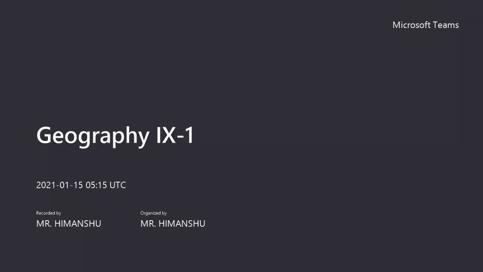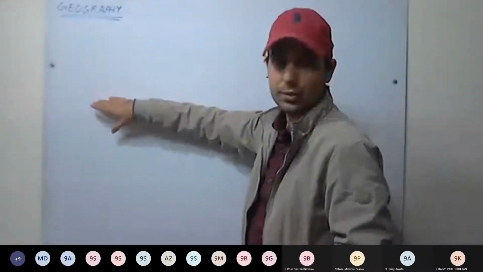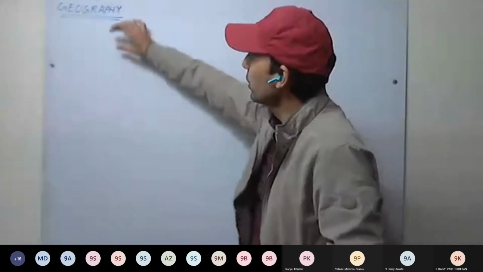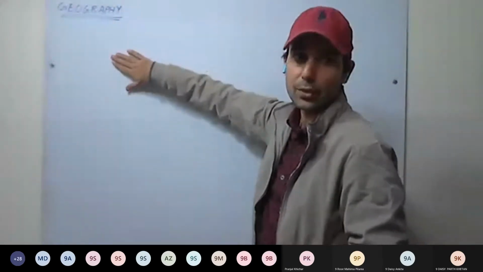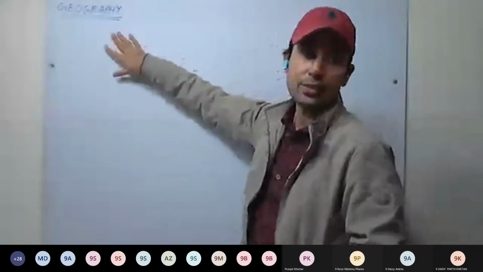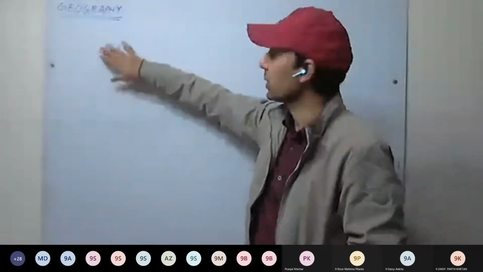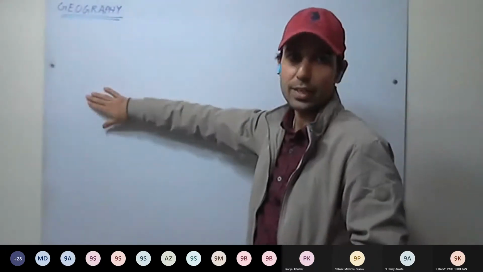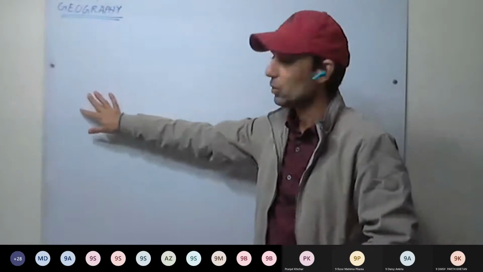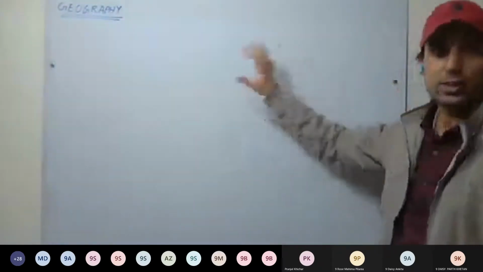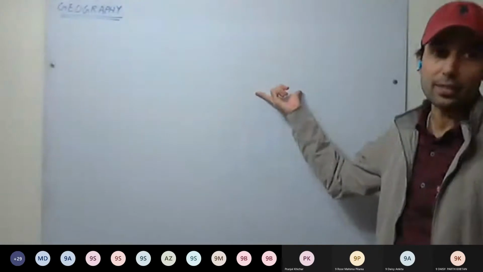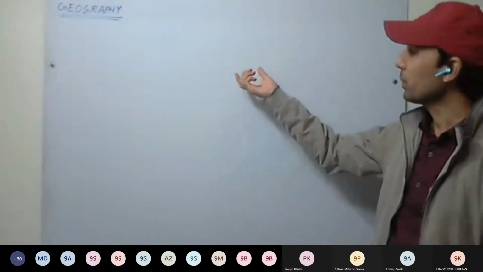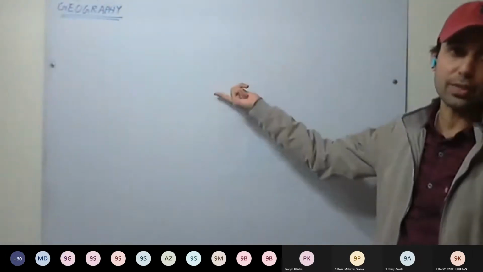We divided Earth into different zones based on temperature: the torrid zone, the frigid zone, and in between, the temperate zone. Depending on the insolation from the sun, we divided it that way. Now, based on temperature and rainfall as well, we have different kinds of climates around the world.